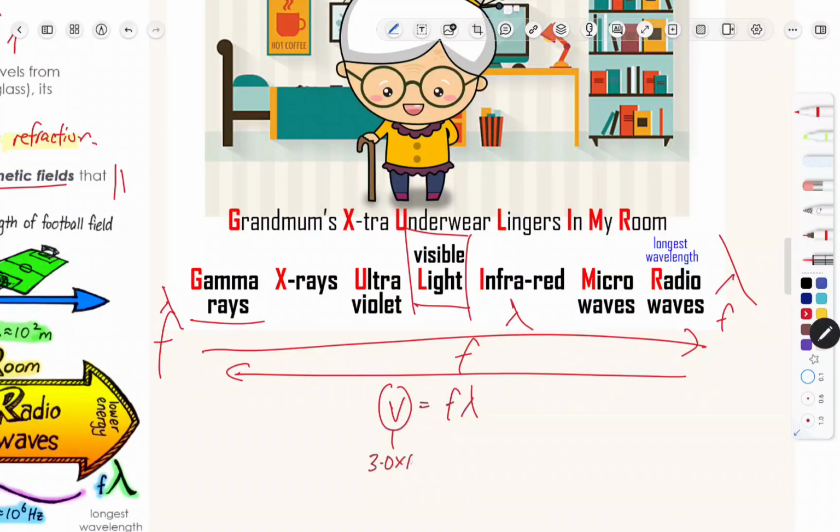Remember, they all travel at the same speed in vacuum, 3.0 times 10 to the power of 8. The relationship between wavelength and frequency is inverse proportion. That's why if you have a very big wavelength for radio wave, the frequency will obviously be smaller. When you multiply them together, you get back your 3.0 times 10 to the power 8.